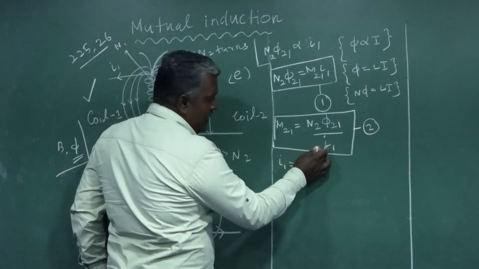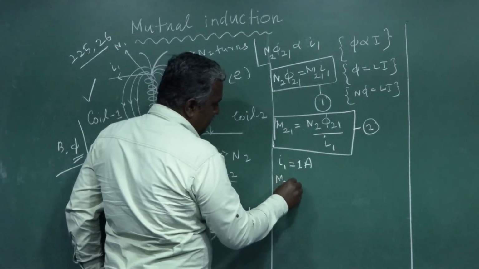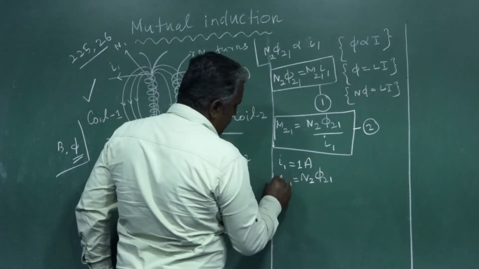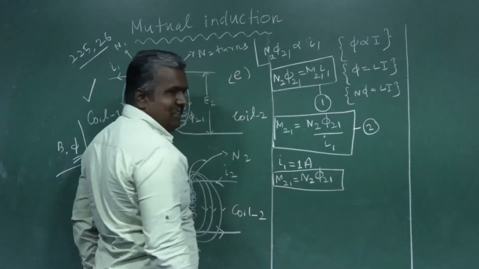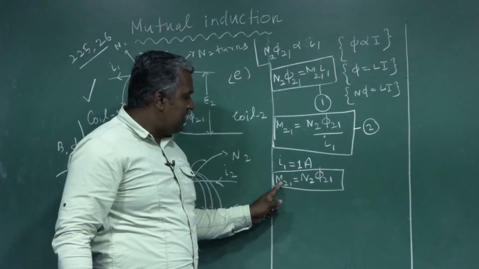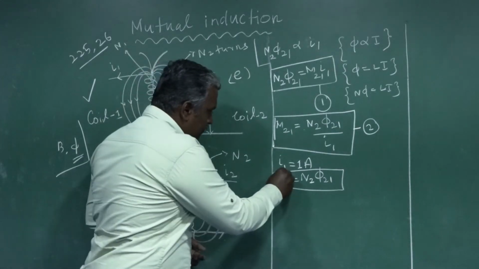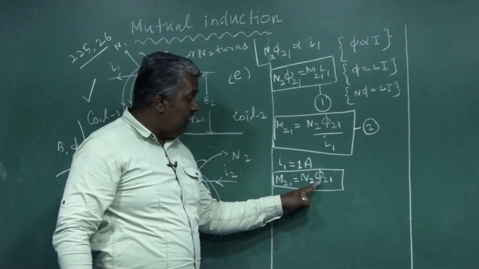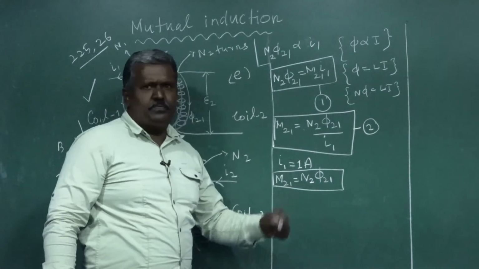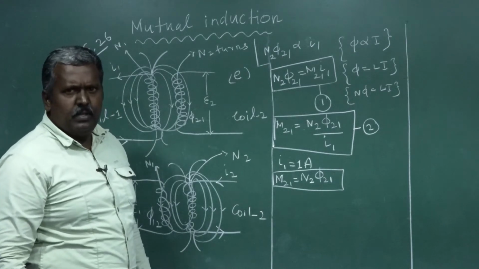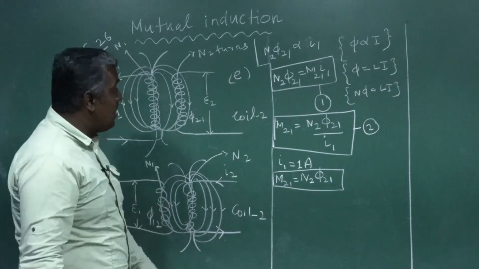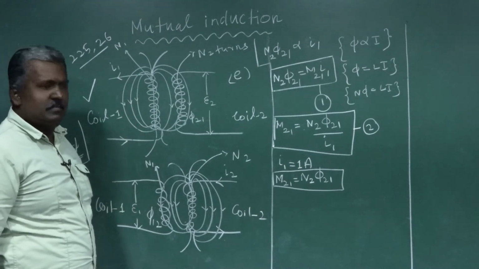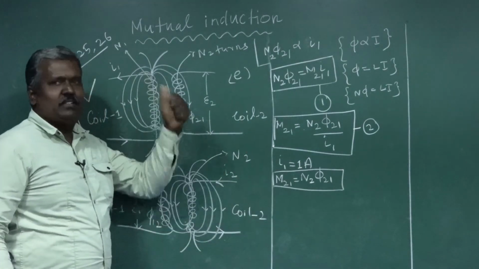Then M21 is equal to N2 phi21. So the mutual inductance of coil 2 with respect to coil 1 is equal to the total flux linkage with coil 2 when 1 ampere current flows through coil 1. Clear?